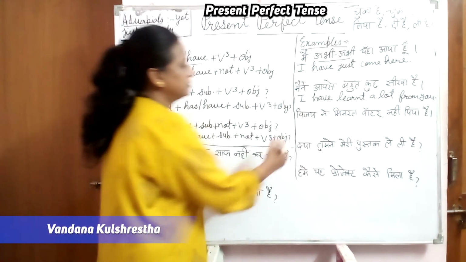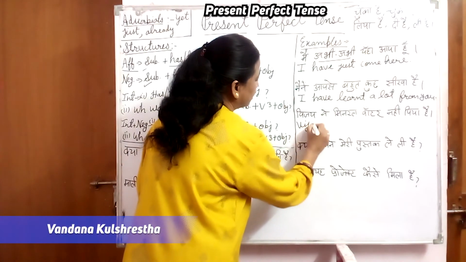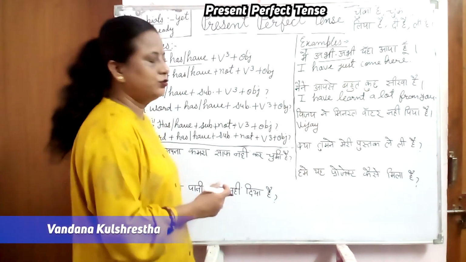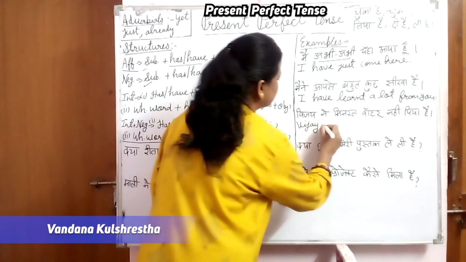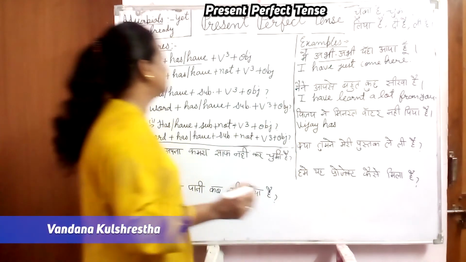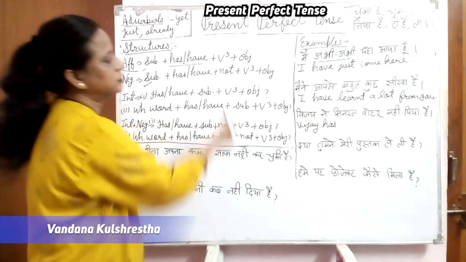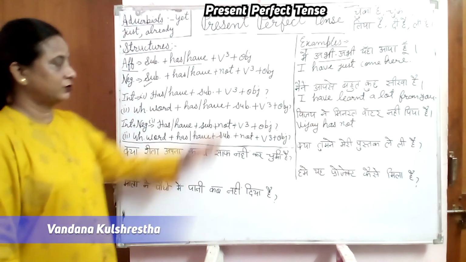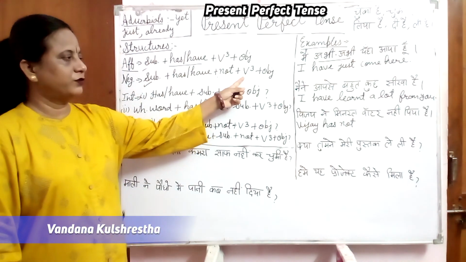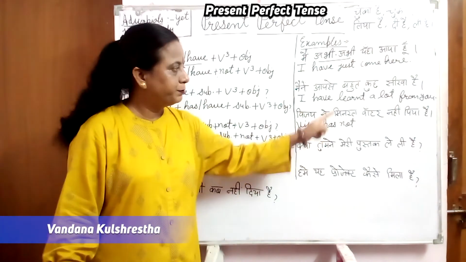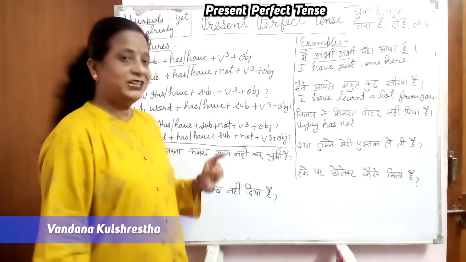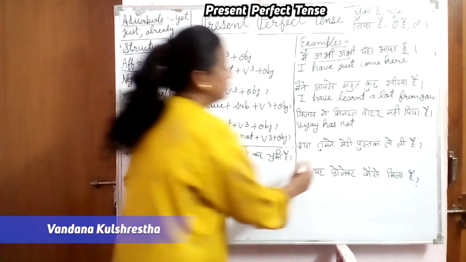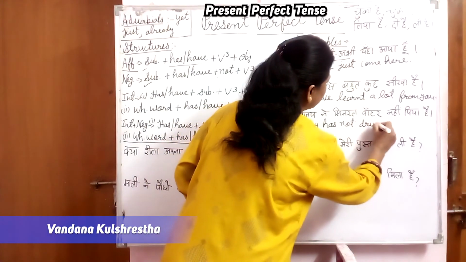So सबसे पहले subject Vijay, and Vijay is a singular subject. So what will you use? Has or have? Has. Vijay has. Now what comes next? Not. And again what comes? Verb, third form of verb. So what is verb in this sentence? Piya, pina, drink. So drink, drank, drunk. So we are using third form here, right? So Vijay has not drunk.